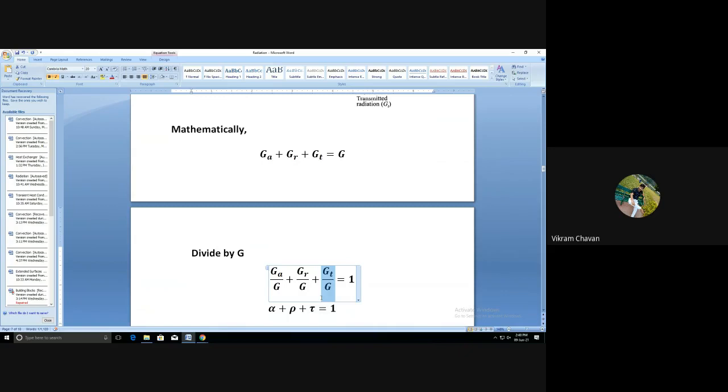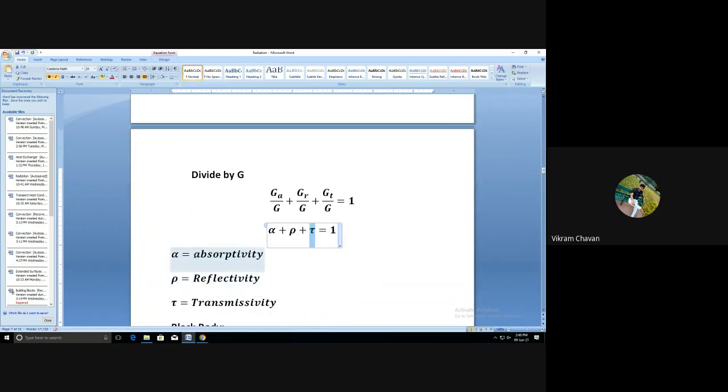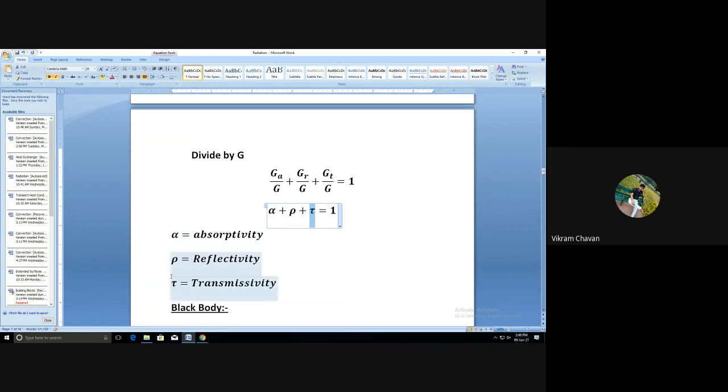This particular ratio is represented as tau. Now this alpha is nothing but the absorbivity of a body. This rho is nothing but the reflectivity of a body, and this tau is nothing but the transmissivity of a body. So we can say that alpha is the absorbivity, rho is the reflectivity, tau is the transmissivity.